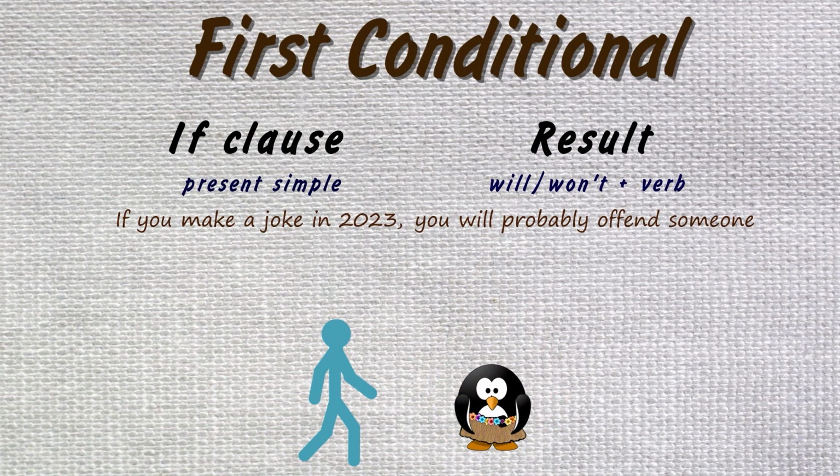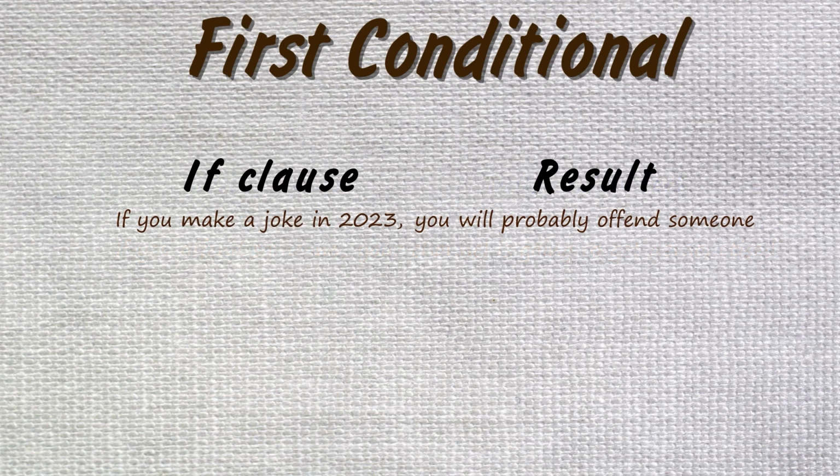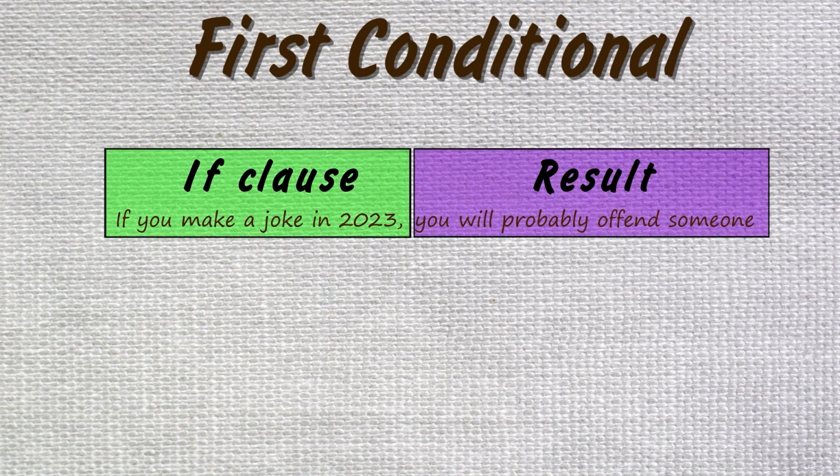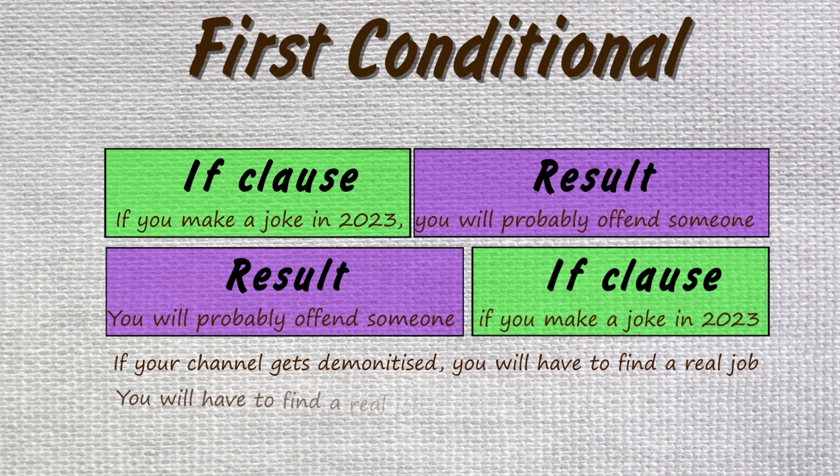Instead of will or won't, you can also use going to or not going to. If you offend someone, your channel is going to get demonetized. In a conditional sentence, the structure can be if clause then result, or result then if clause. So we can say, if your channel gets demonetized, you will have to find a real job. Or, you will have to find a real job if your channel gets demonetized. But remember, when the result comes first, we don't use a comma to separate the sentence.